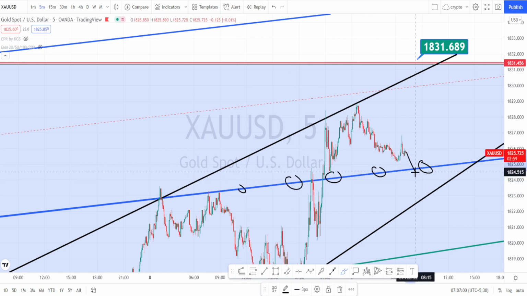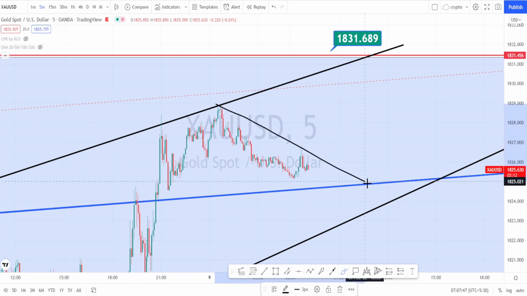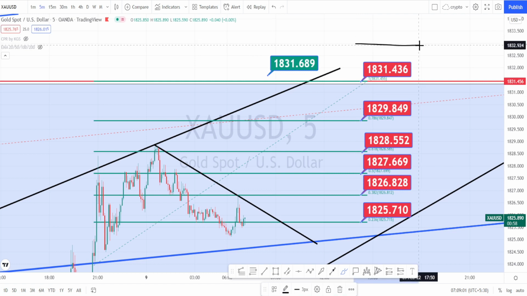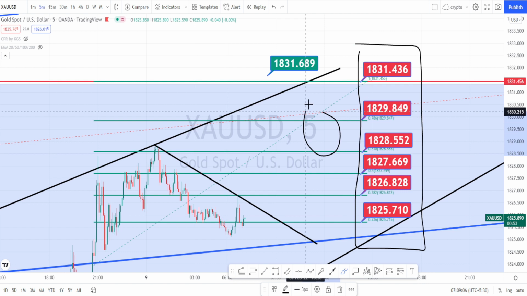Only when the price action breaches this support line, we can expect a further bearish trend to continue in this currency pair. And looking at the current trend of the market in 5 minutes time frame, it is in a very nice downtrend and it is forming into a very nice triangle pattern. I am expecting the price action to take support on this support line and then a bullish trend to start. Let us mark the support and resistance levels. So the values in red color boxes are the support and resistance levels in 5 minutes time frame.